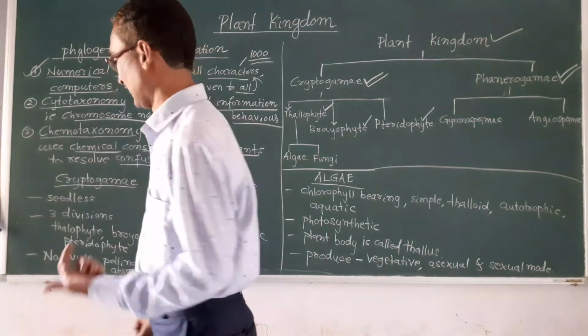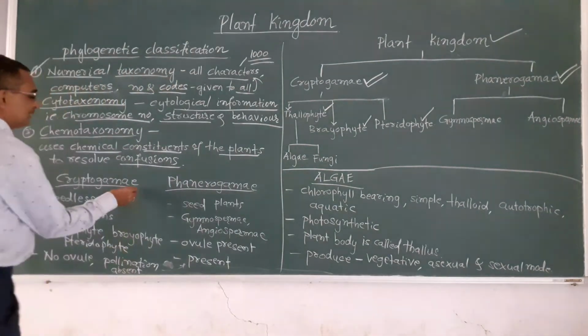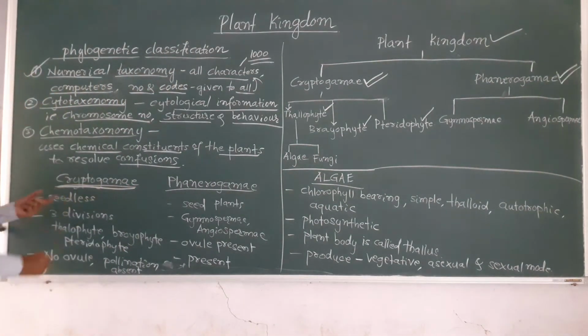Okay, let us understand that. You see here cryptogamy. Cryptogamy are the plants which are seedless. Getting my point? Cryptogamy are the plants which are seedless. That means they do not have seeds. They won't bear seeds.